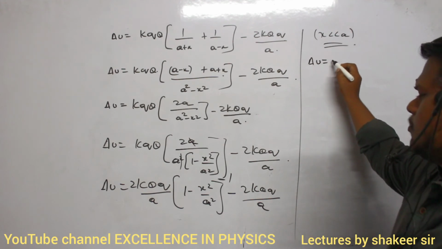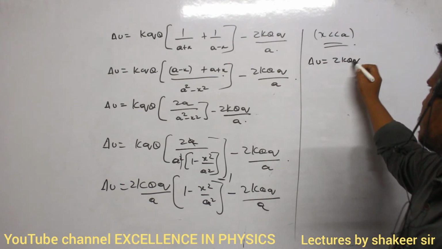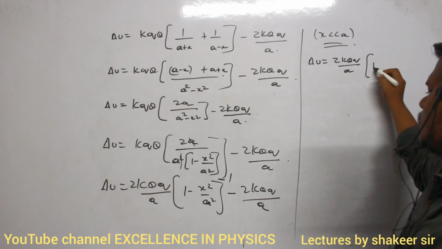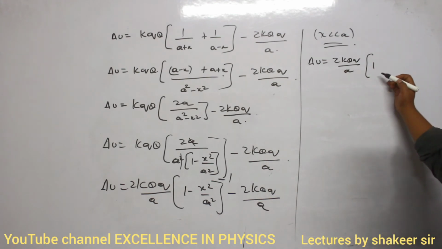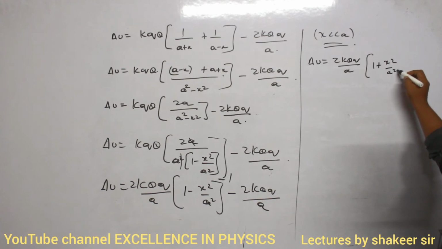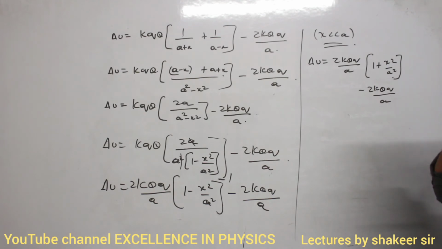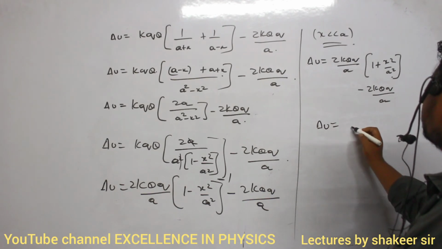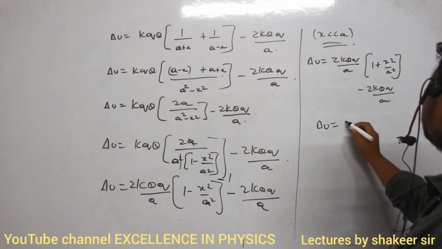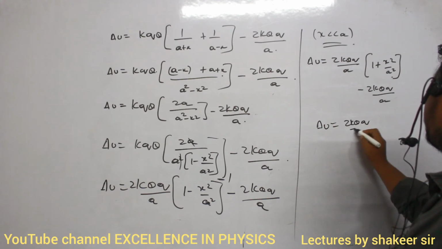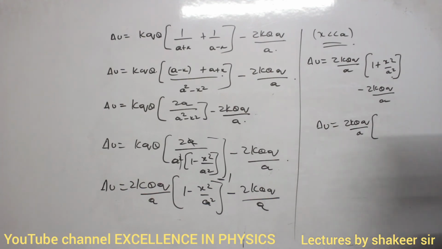So therefore delta U is equal to 2kq into q divided by a into, minus 1 if I take, then it will become 1 plus x square divided by a square, so minus 2kq into q divided by a. Clear? So therefore delta U is equal to 2kq divided by a, if I take common, then it is 1 plus x square by a square minus 1.